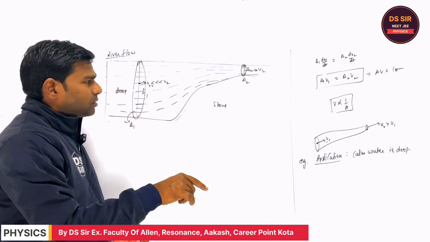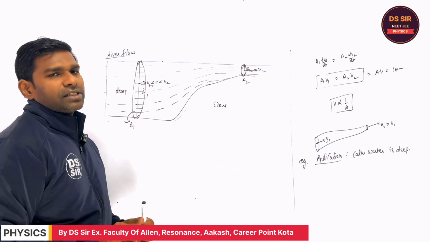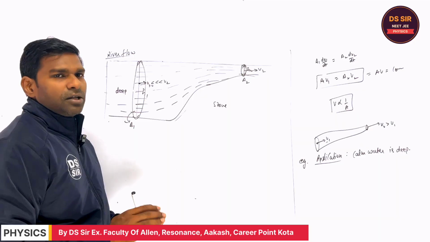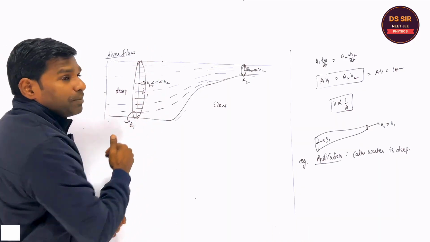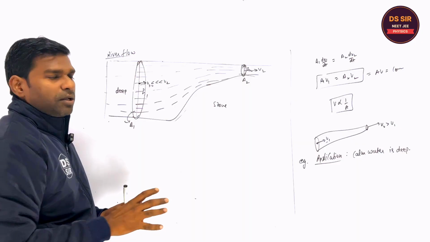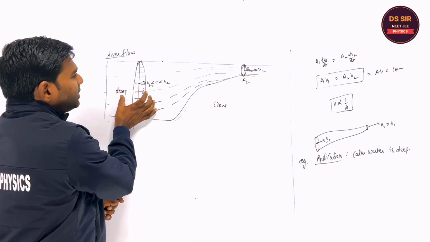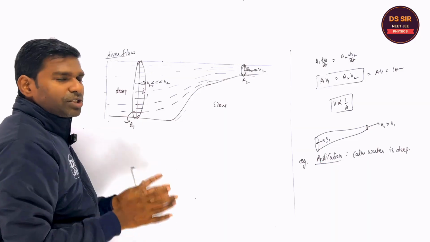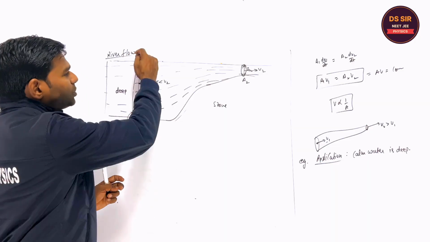So you don't need to go in that type of water which seems to be at rest. Why is it at rest? Because it may be very deep. The velocity is very less, and this water looks still. Water looks like it is at rest because it is deep.